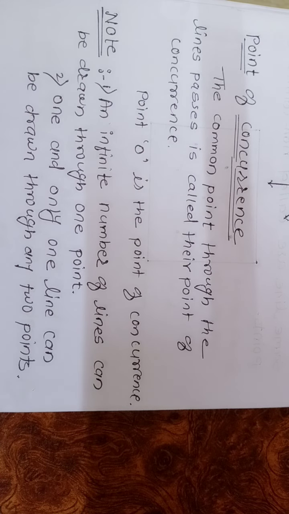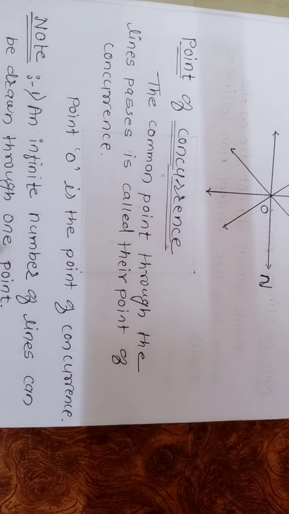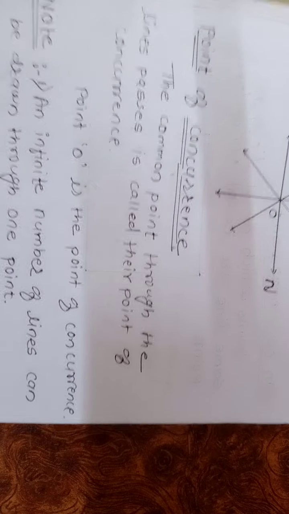See here, I take 2 points, point A and point B, and from these 2 points we can draw only one line. But from a single point we can draw an infinite number of lines.